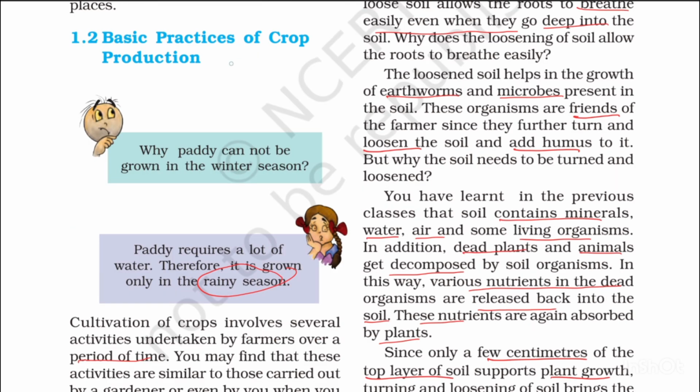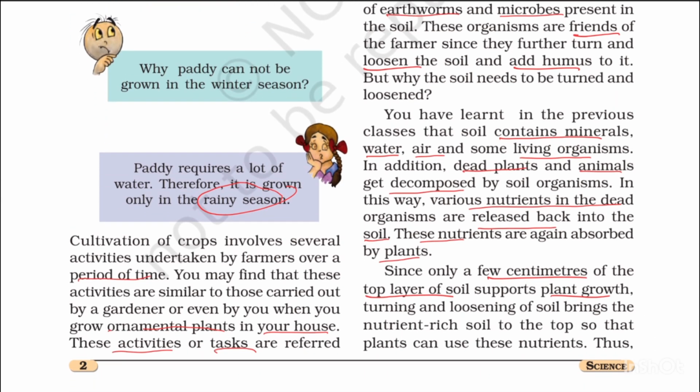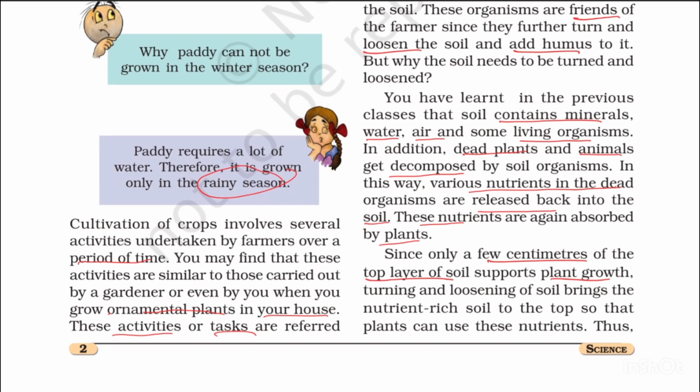Next, basic practices of crop production. The cultivation of crops involves several activities, from sowing to storing.